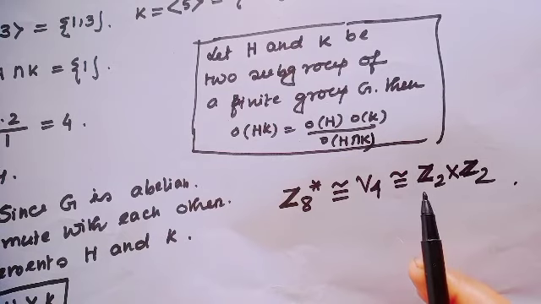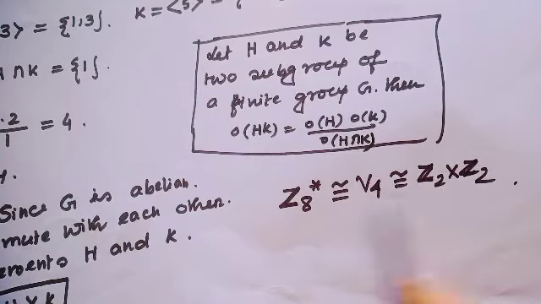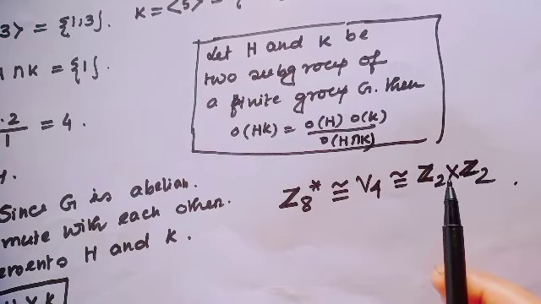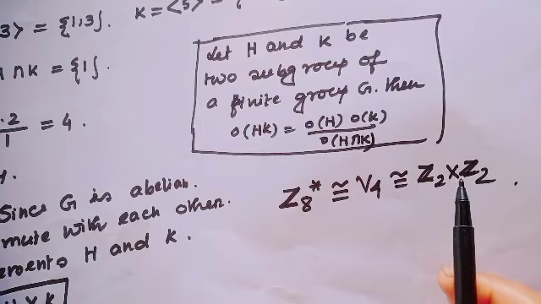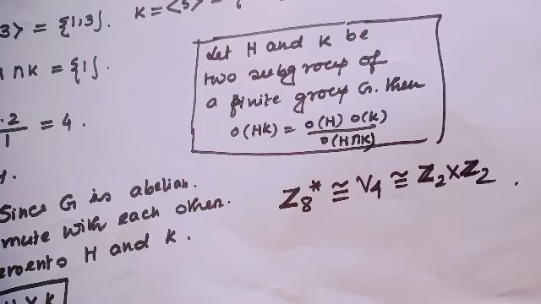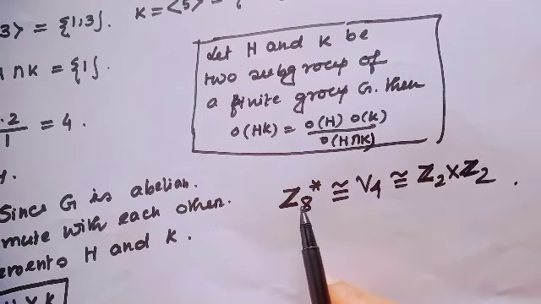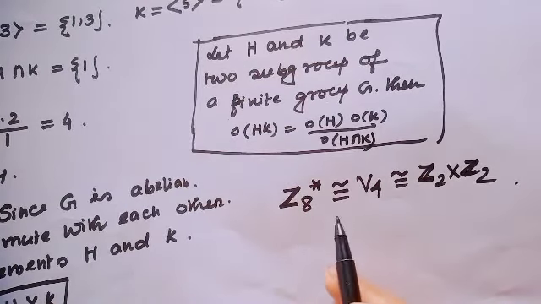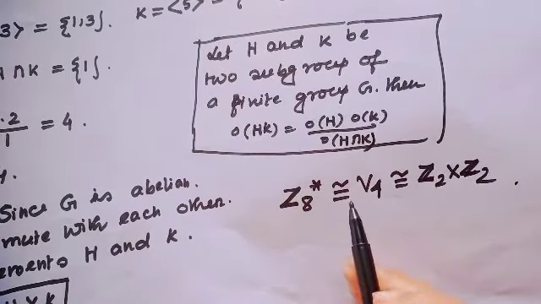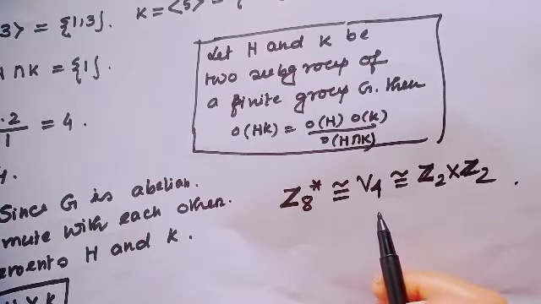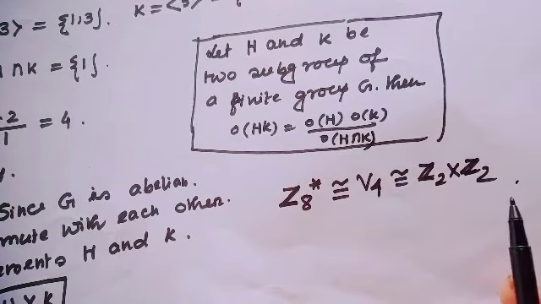This is actually a one-to-one map. And when will it be a one-to-one map? When the structure of the groups is similar, then we can say these two groups are isomorphic to each other. Here notice Z8 star, the multiplicative group of order 4 modulo 8, is isomorphic to the Klein 4 group, which is actually the internal direct product of two subgroups, Z2 cross Z2.